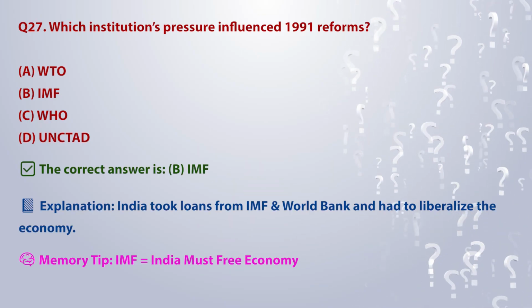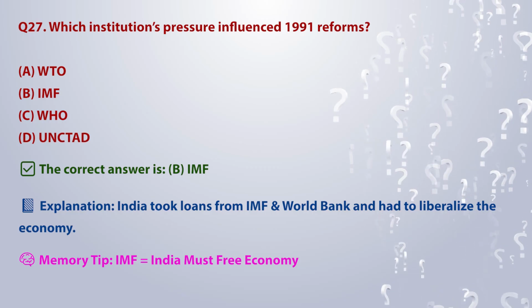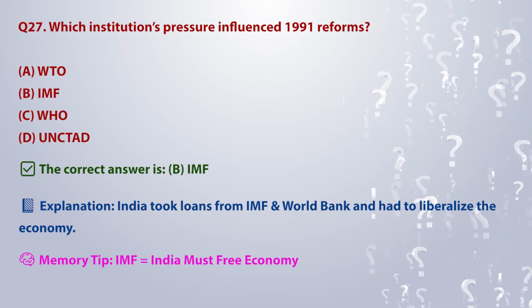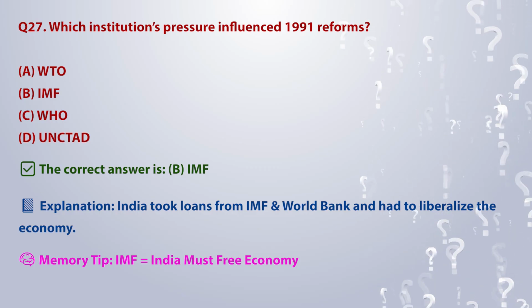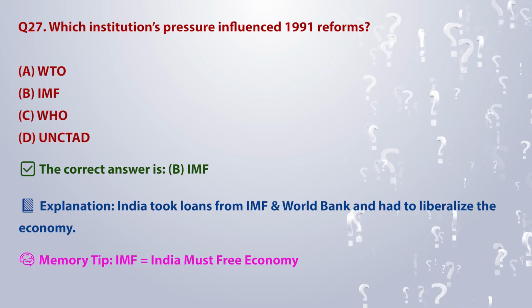The correct answer is B. IMF. Explanation: India took loans from the IMF and World Bank and had to liberalize the economy. Memory tip: IMF is equal to India must free economy.